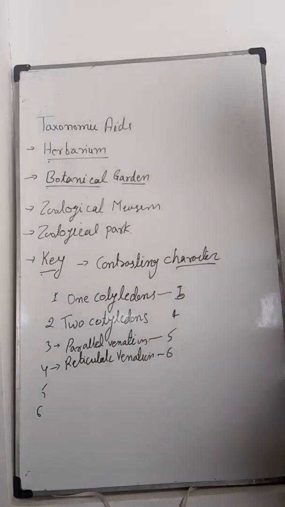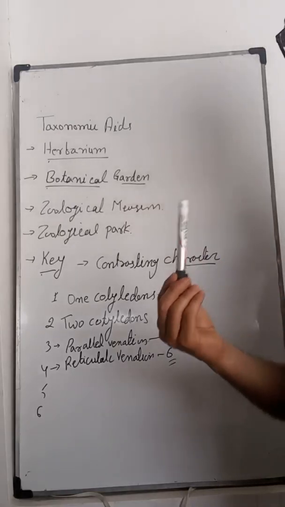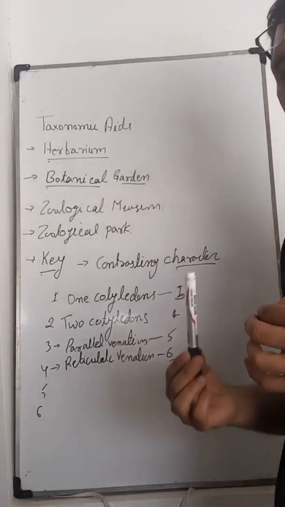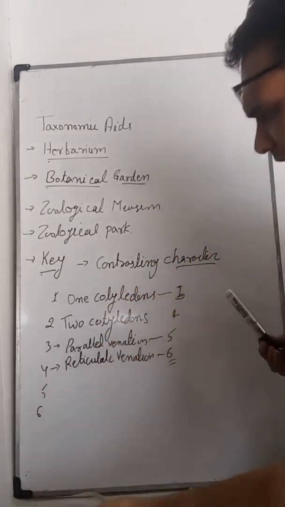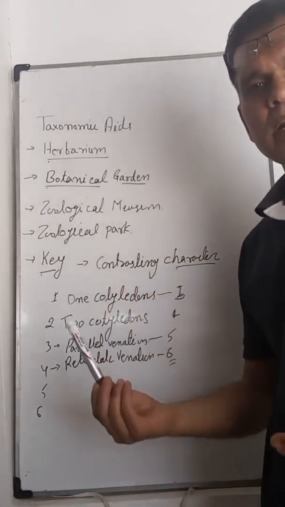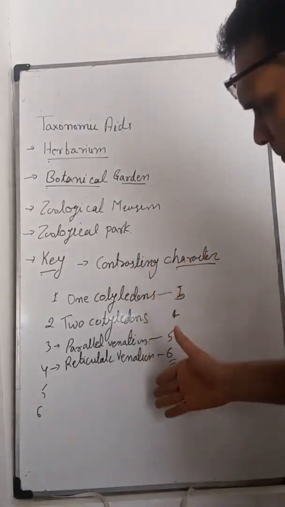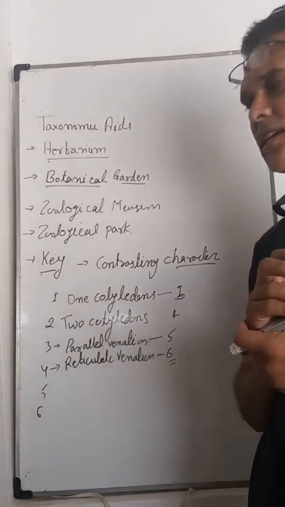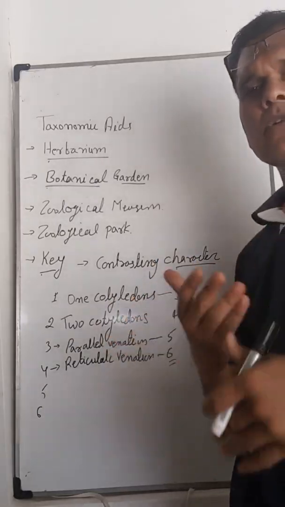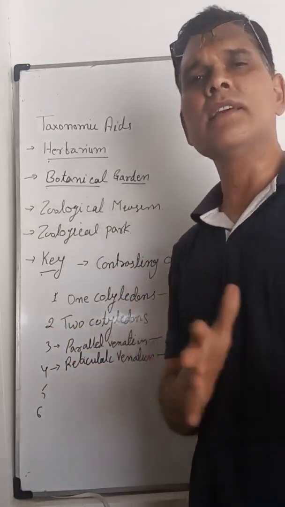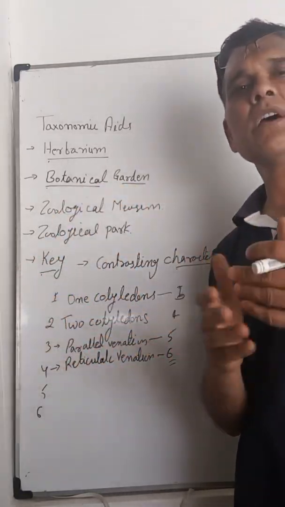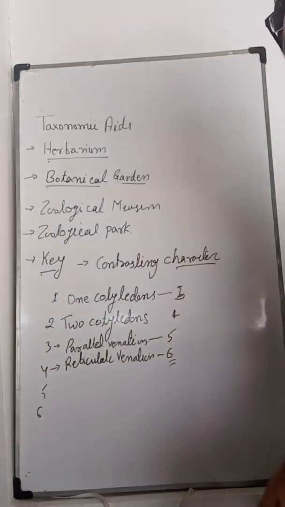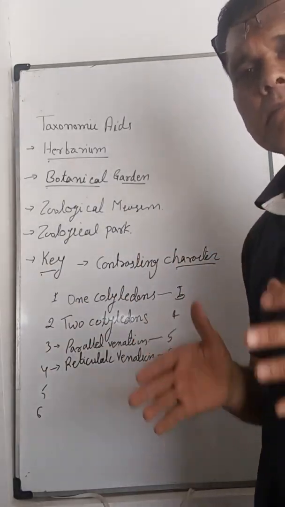So one is selected and another is eliminated, so we move to 6 character. That is reticulate venation. It means if it has two cotyledons, it always has reticulate venation. Then moving to 6 characters, the flower may be trimerous or pentamerous. So with the help of this artificial key, which has different contrasting characters, one character is selected and another is eliminated, and we can identify particular animals or plants.